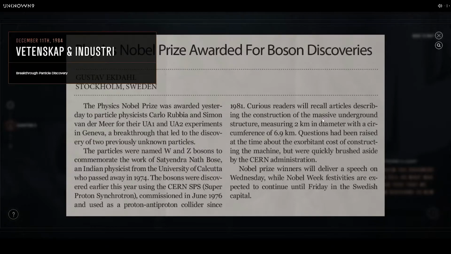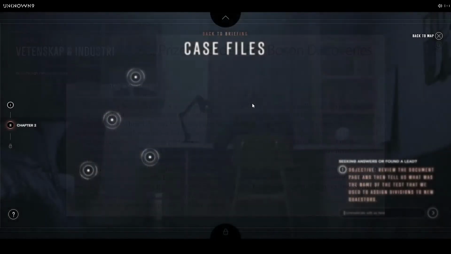Curious readers will recall articles describing the construction of the massive underground structure measuring 2 kilometers in diameter with a circumference of 6.9 kilometers. Questions had been raised at the time about the exorbitant cost of constructing the machine, but were quickly brushed aside by the CERN administration. Nobel Prize winners delivered a speech on Wednesday, while Nobel Week festivities are expected to continue until Friday in the Swedish capital.